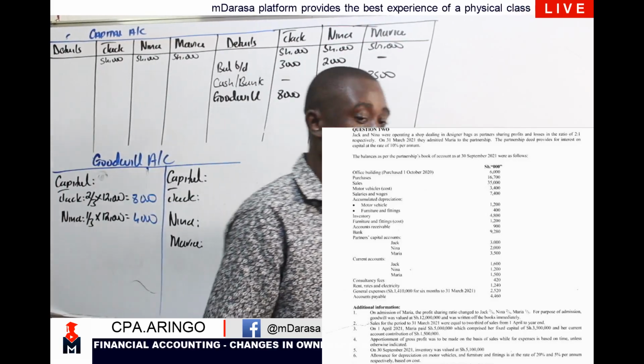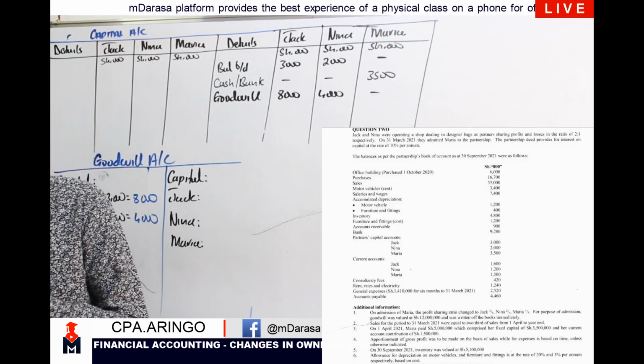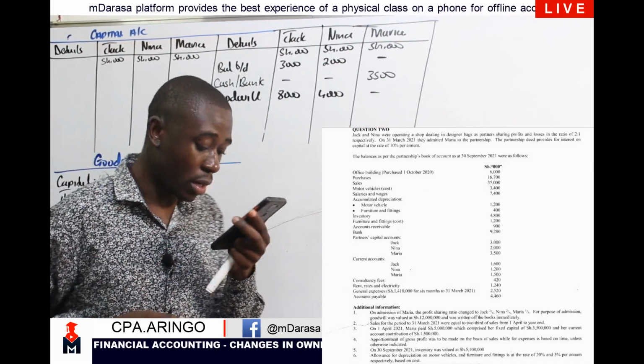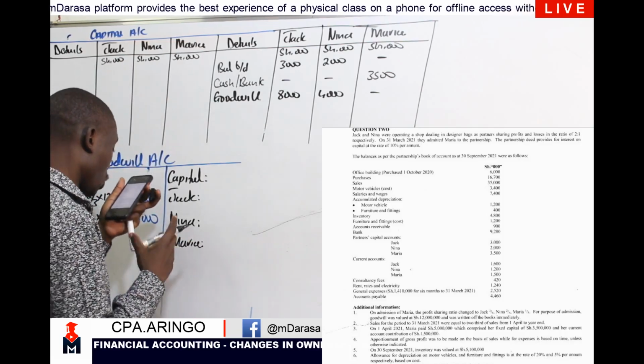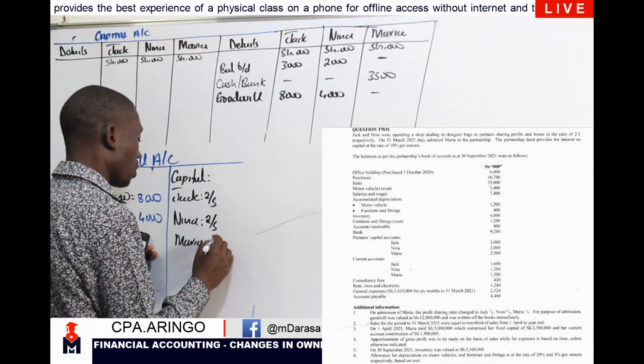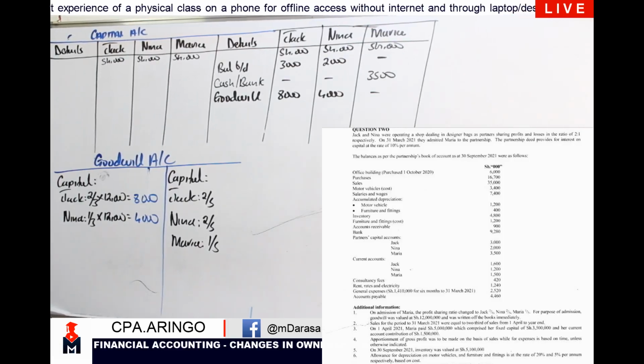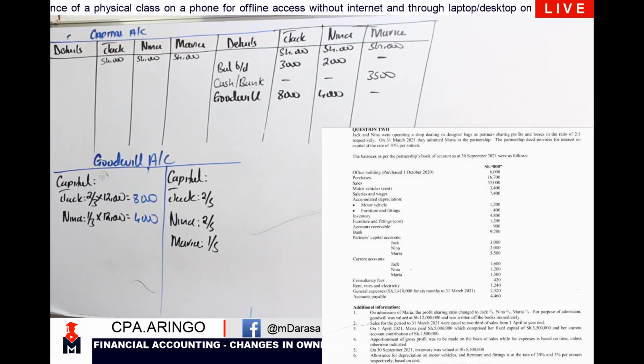If we check clearly in note number 1, our new profit sharing ratio will be 2/5, 2/5, and 1/5. So therefore, I can now also remove this question of ours.